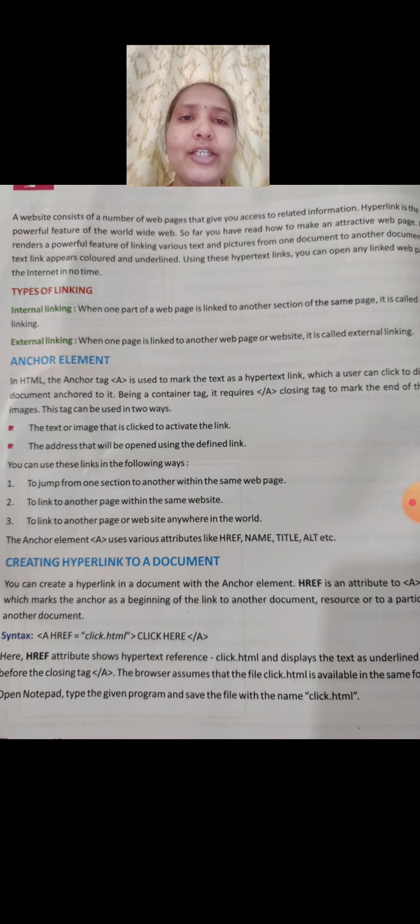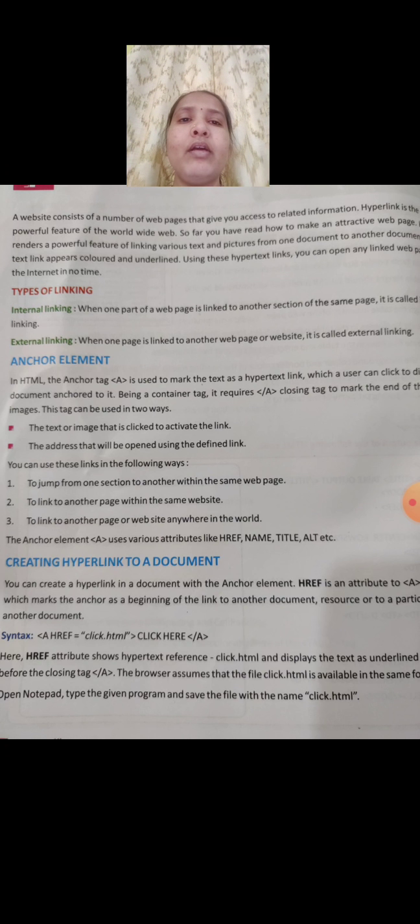For example, consider one web page. From that web page, you want to open another web page. For that purpose, we give a link over there. That is what we use a link for.